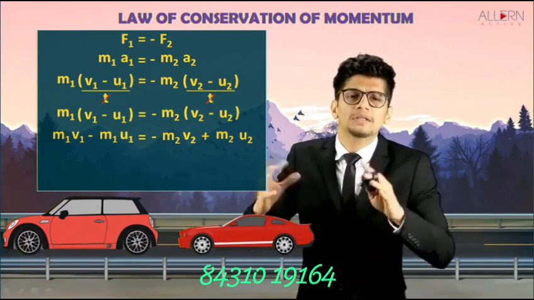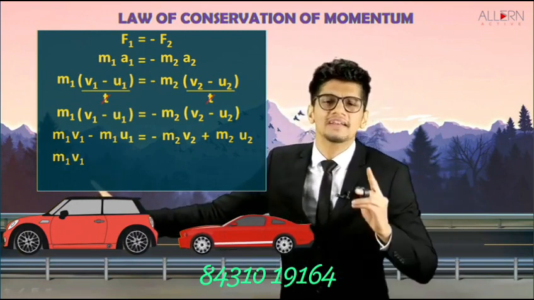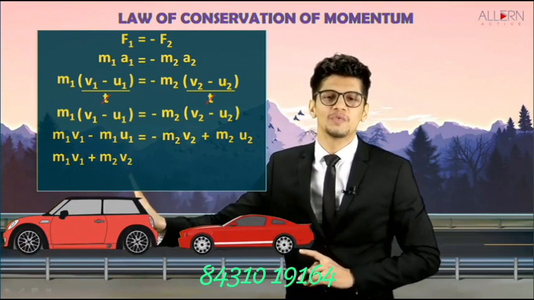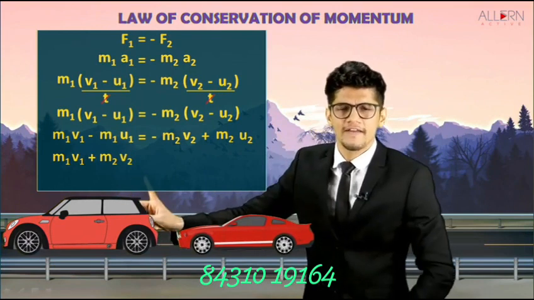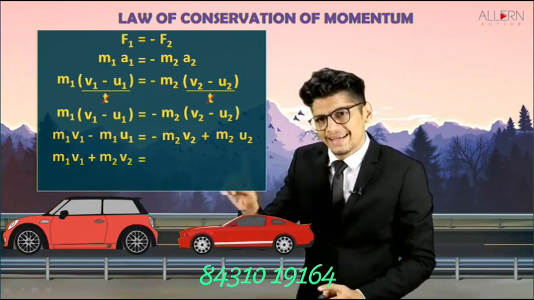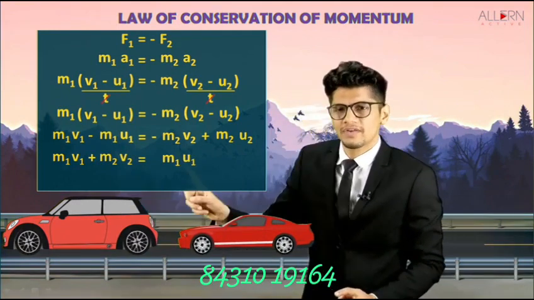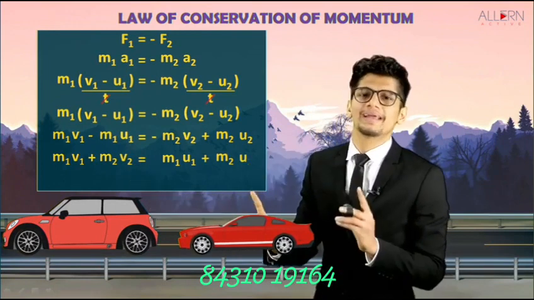We'll shift both the minuses to the other sides. That means m1 v1 remains as it is, but this m2 v2 goes over there and becomes plus m2 v2. This might look big, but it is actually very simple. Now we write m2 u2 over here and m1 u1 we bring over here, so we write m1 u1, and this m2 u2 remains as it is.